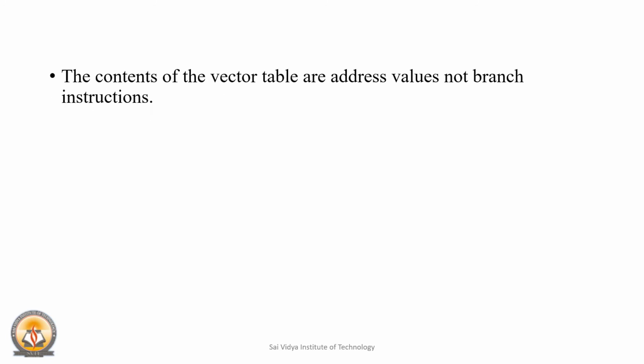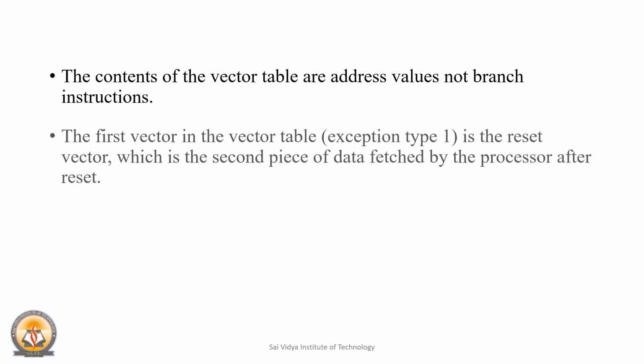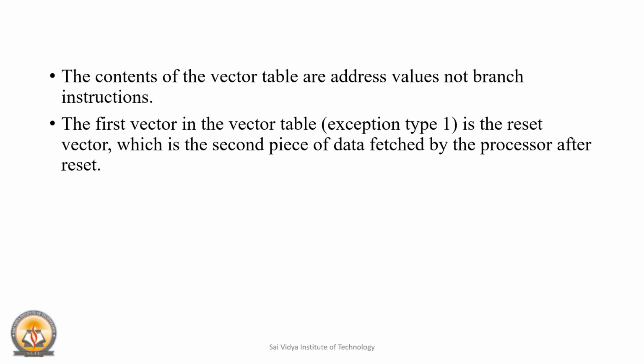In addition to this, the contents of the vector table are address values and not branch instructions. The first vector in the vector table, of exception type 1, is the reset vector, which is the second piece of data fetched by the processor after the reset.